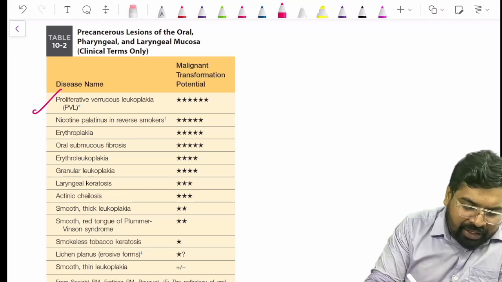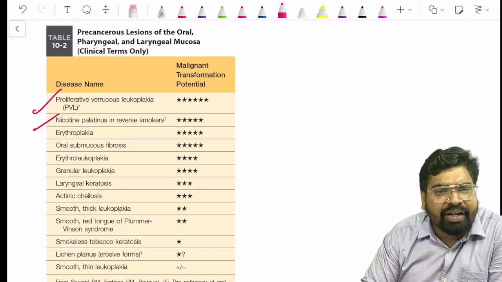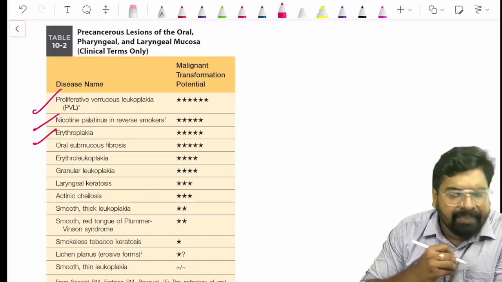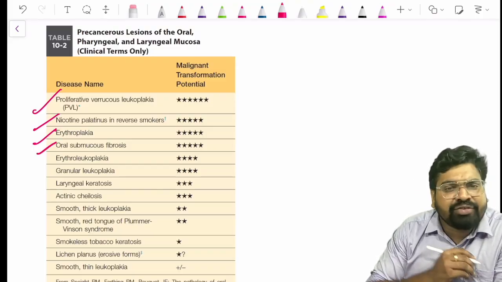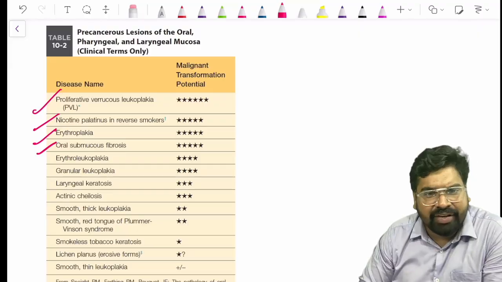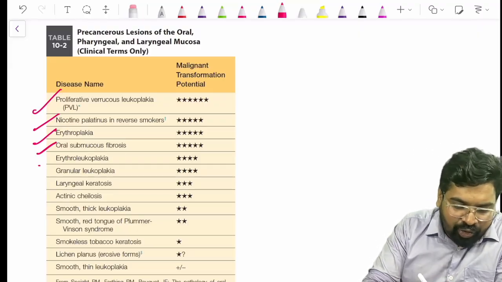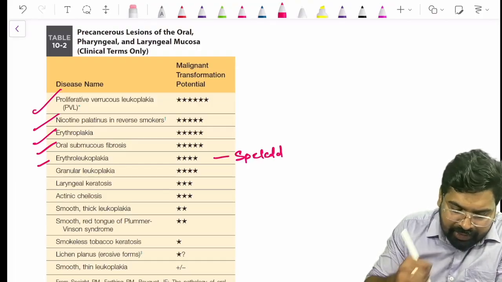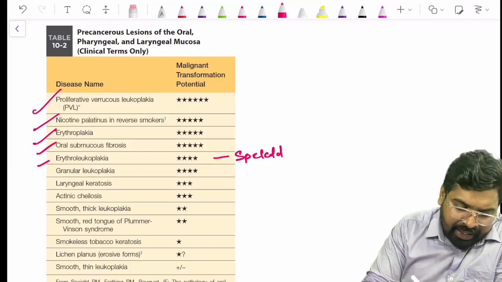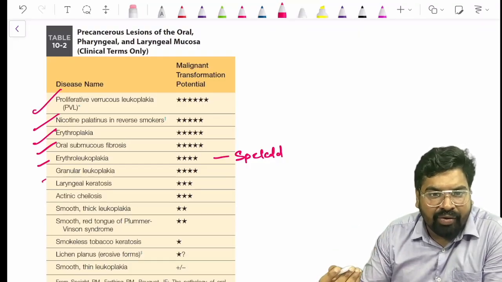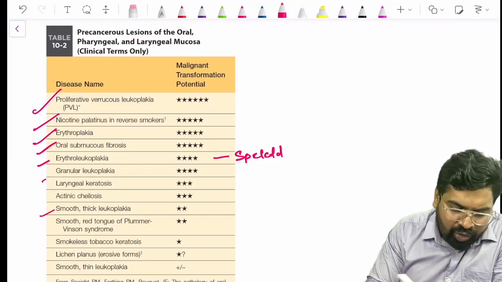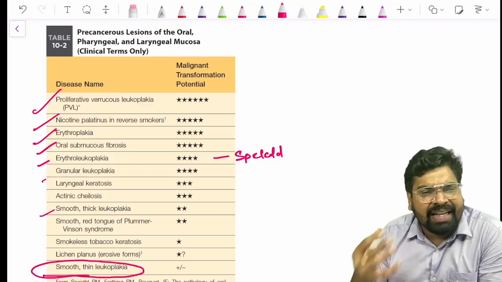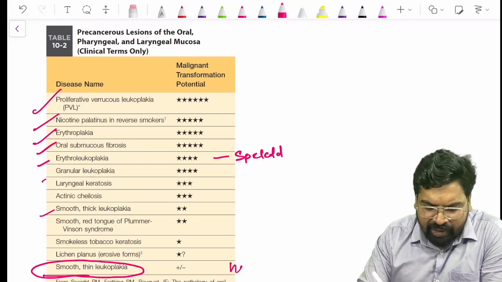Then comes your reverse smoking, nicotina palatinus, that is just what we saw in the picture. Erythroplakia, then your OSMF, oral submucous fibrosis, comes below that. We will discuss OSMF in another video. Then erythroleukoplakia, which we call speckled, and then granular leukoplakia, that is nodular or granular leukoplakia, and smooth leukoplakias. Smooth thin leukoplakia, the homogeneous one, has the least.